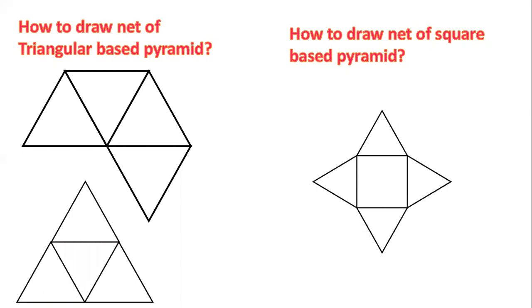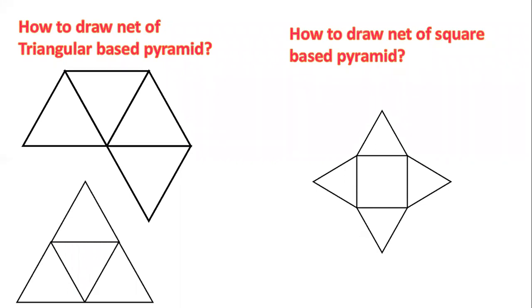Triangular base pyramid. So how can we make the triangular one? Bottom will be a triangle. You can see the picture there.